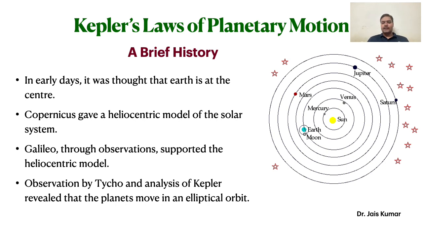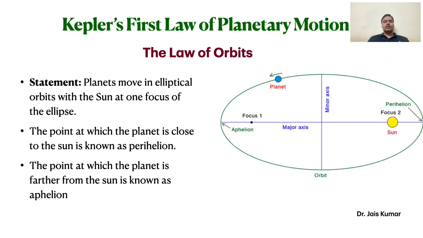Now we will discuss Kepler's laws of planetary motion one by one. Kepler's first law of planetary motion is about the law of orbits. This says that the planets around the sun move in an elliptical orbit and the sun is at one of the foci of the ellipse. The other focus remains empty. There is nothing at the other focus.